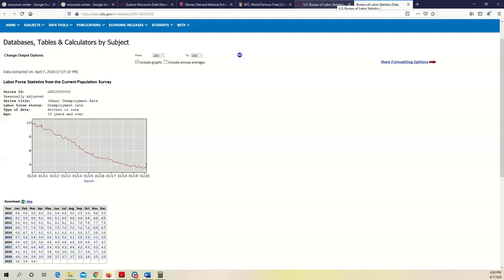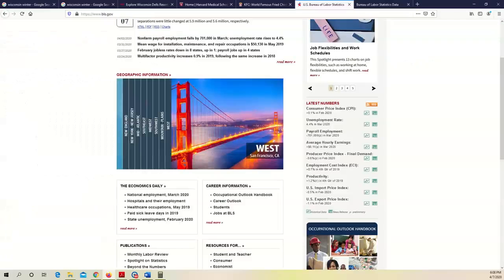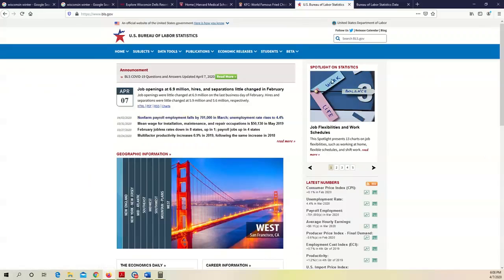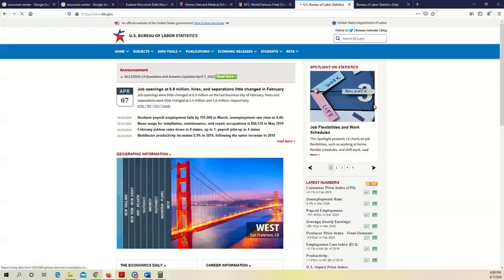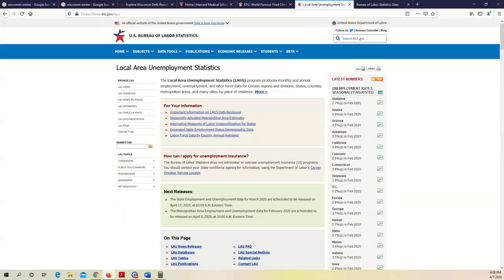We can also find the state and the local data. Let me go back to its homepage, right? Subjects, click subjects. We have state and local unemployment rates. Let me click this one. And here, for example, in February 2020, the unemployment rate for the state Alabama is 2.7%.